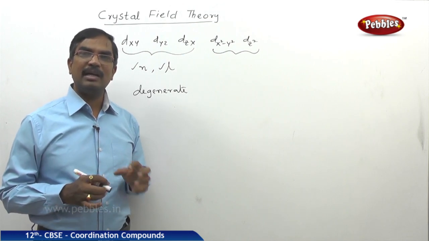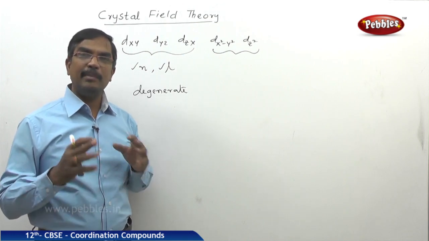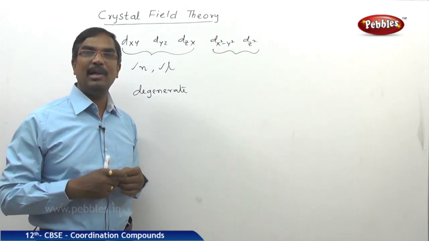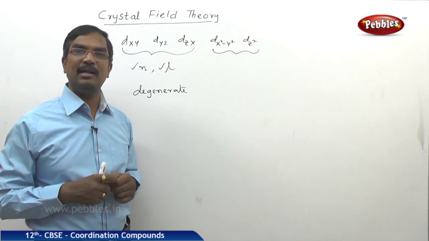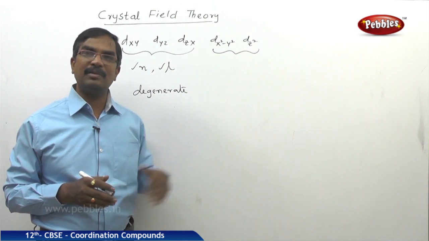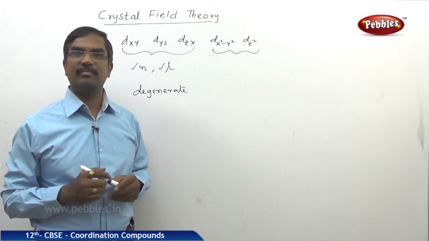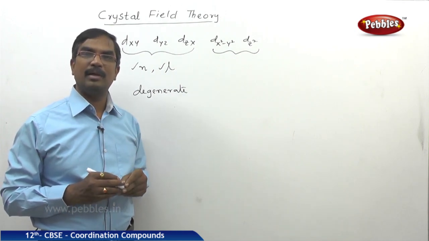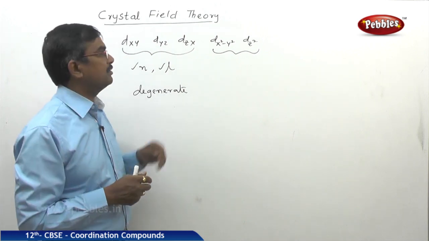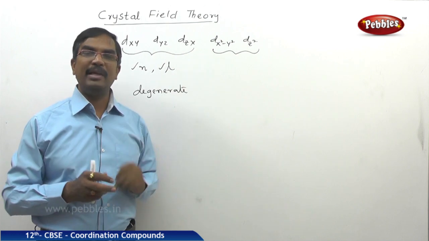But remember, in the presence of a spherical field, the energy of all these 5 orbitals will increase uniformly. At the same time, in the presence of the ligands, there occurs splitting of these 5d orbitals.